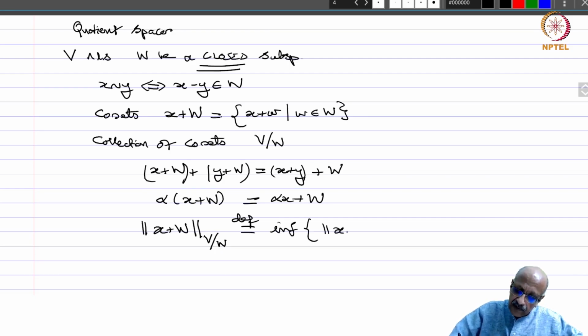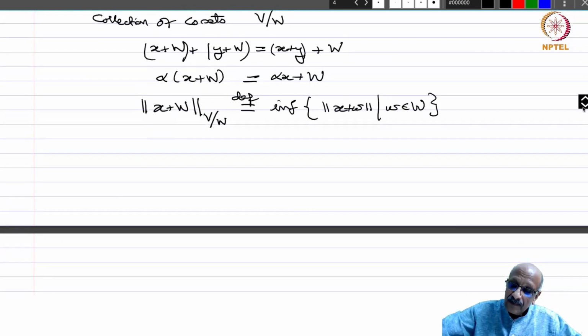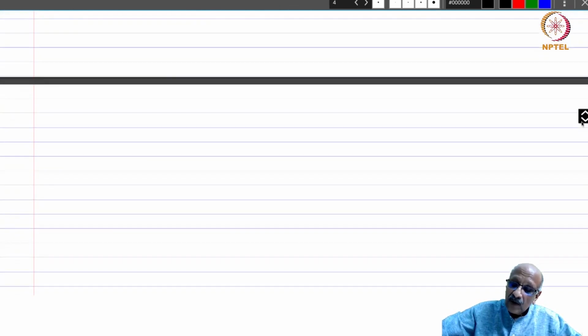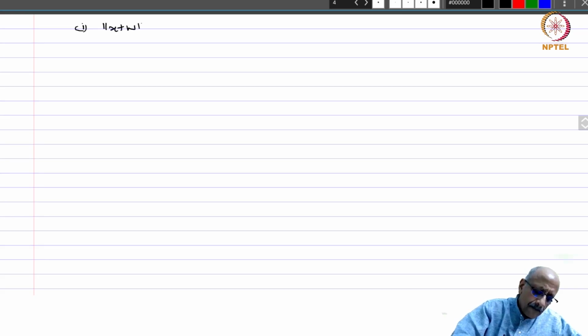of the norm of x plus w, w in W. So you take all elements of the coset, take their norms, and take the infimum of that, which you define as this. We now have to check that this is a norm. In this case, for the first time, the triangle inequality is not the only one which requires some calculation. First of all, the norm of x plus W in V by W is greater than or equal to 0. That's no problem, because you are taking the infimum of non-negative numbers and therefore it's non-negative.